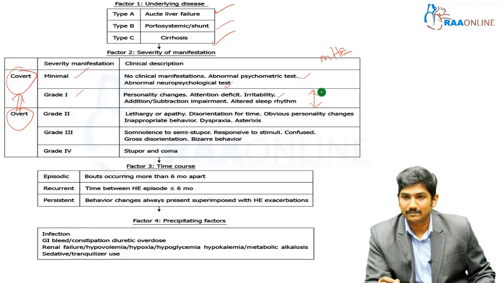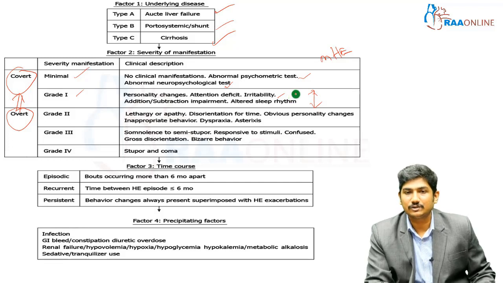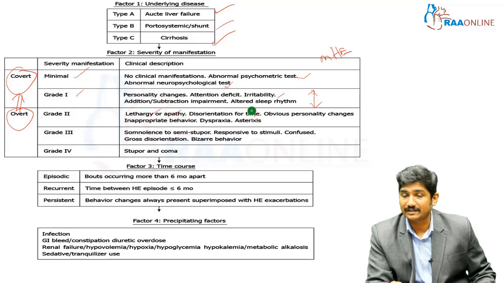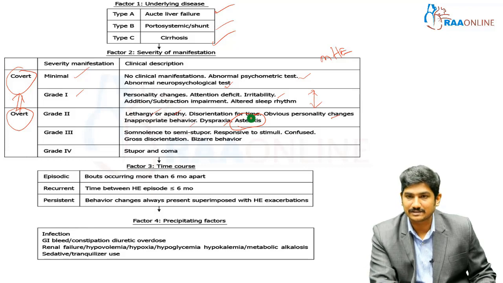But in a patient with a liver failure history, when you find all these things, you need to classify them as grade 1. Grade 2 is lethargy, apathy, disorientation to time, obvious, very frank personality changes, inappropriate behavior, dyspraxia and asterixis. This will be your exam question: at what level will asterixis come out? It is in grade 2. It starts with grade 2.